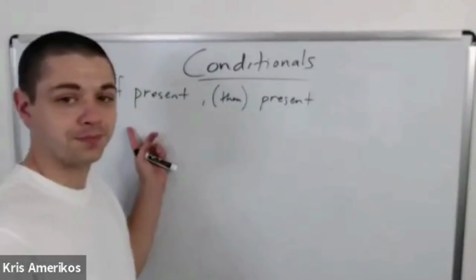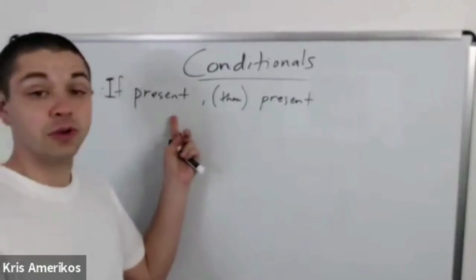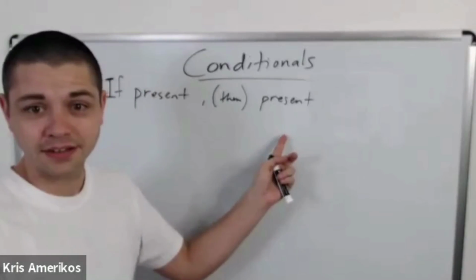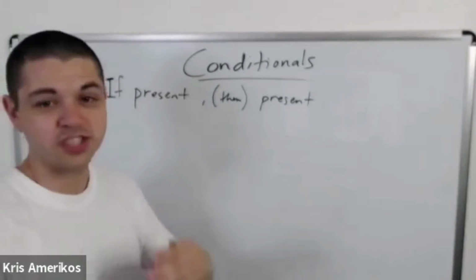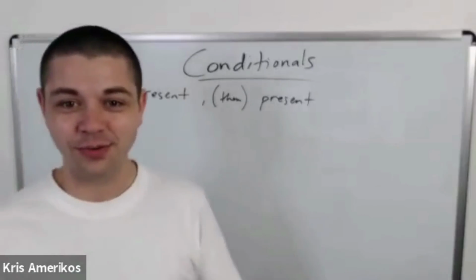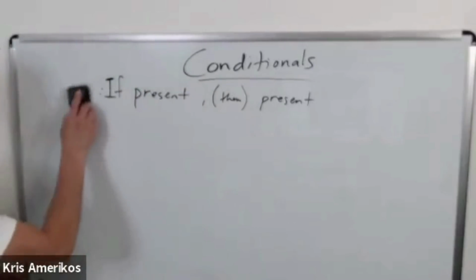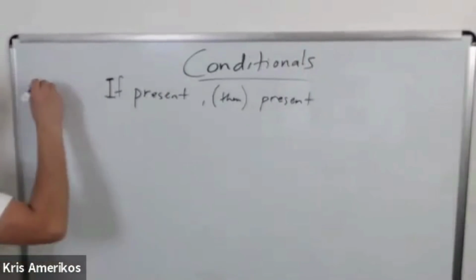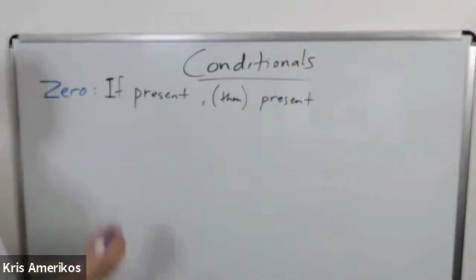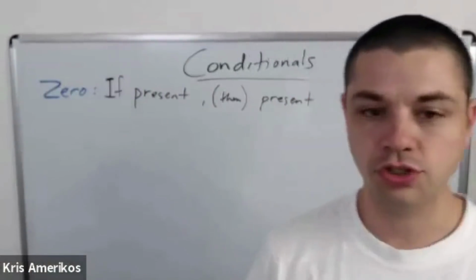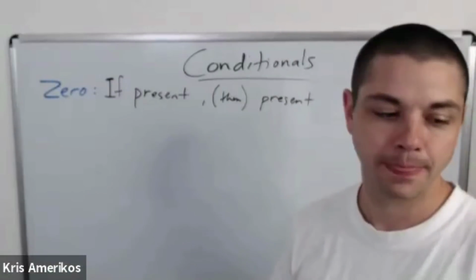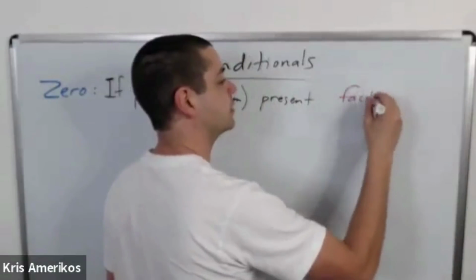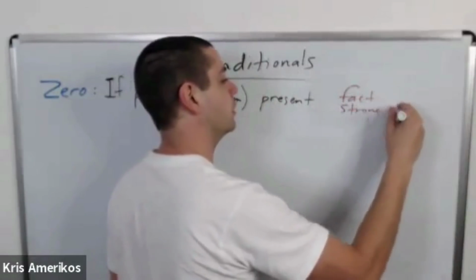So, for example, if it rains, then people get wet. It's just a fact. So when we use zero conditional, it's a fact or it's a strong opinion. I'm going to write that over here. We use this for a fact or a strong opinion.